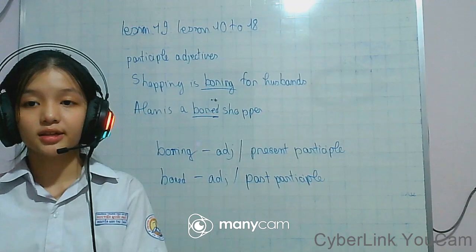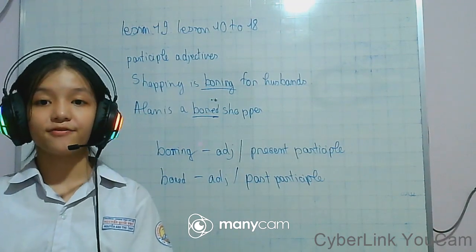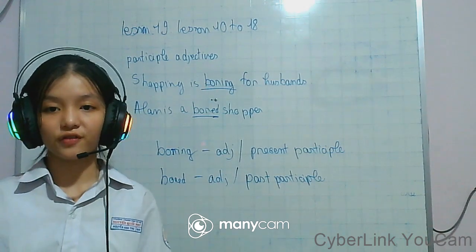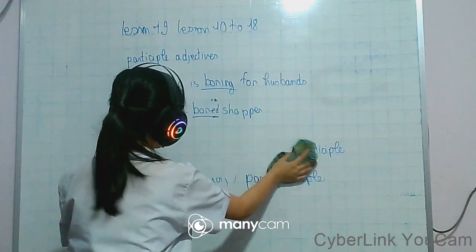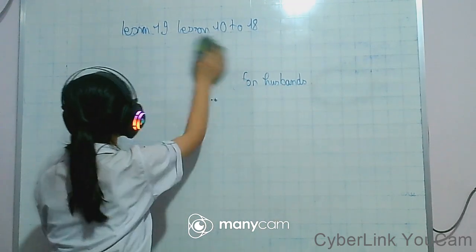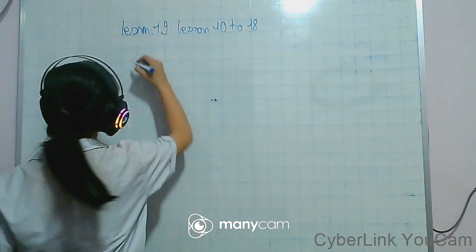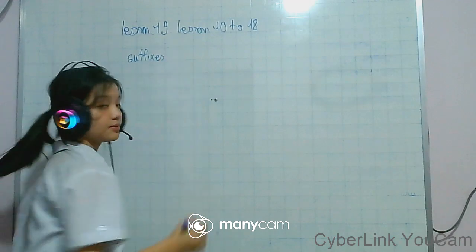Now we're going to look at the adjectives that have different endings. We can call these adjective suffixes.